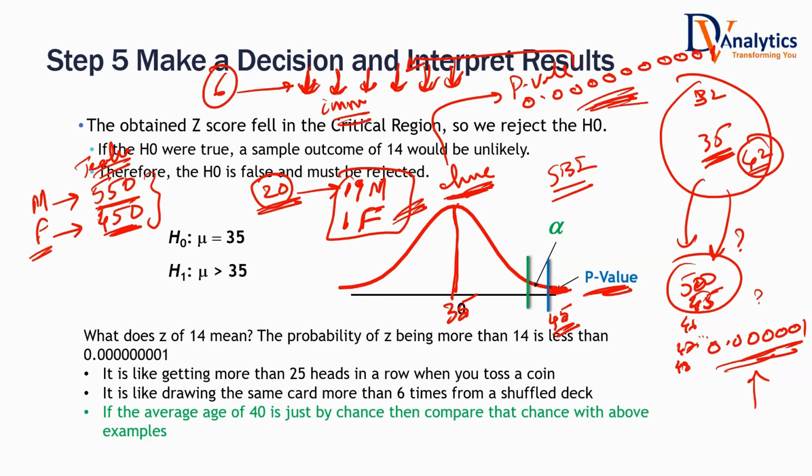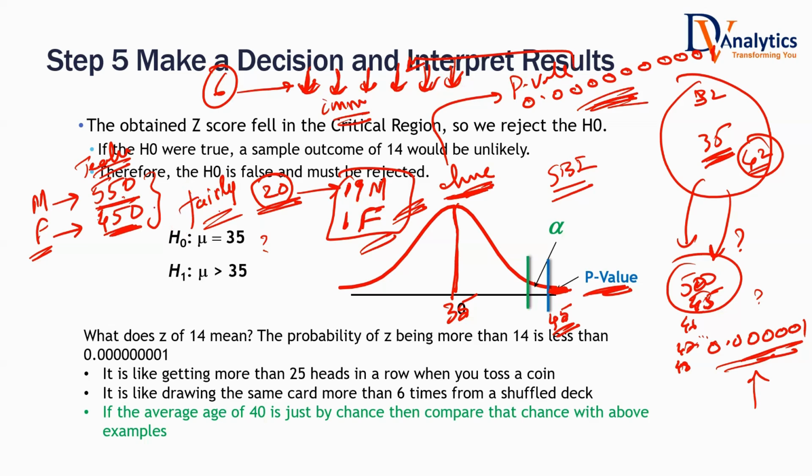So based on the p-value, do we accept the null hypothesis that the selection was done fairly, or do we reject the null hypothesis and say there was some bias in the selection? Was it done fairly? Biased. Definitely, the selection was biased. Then they did the selection once again.